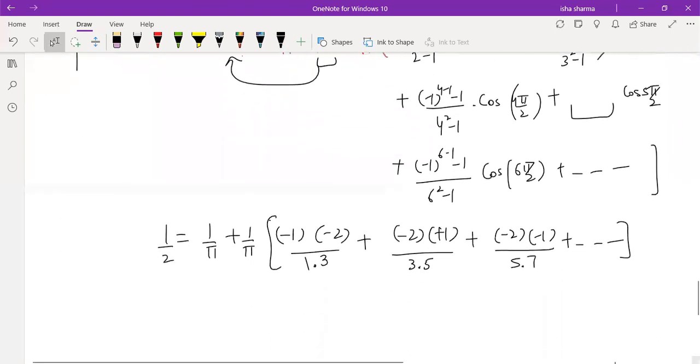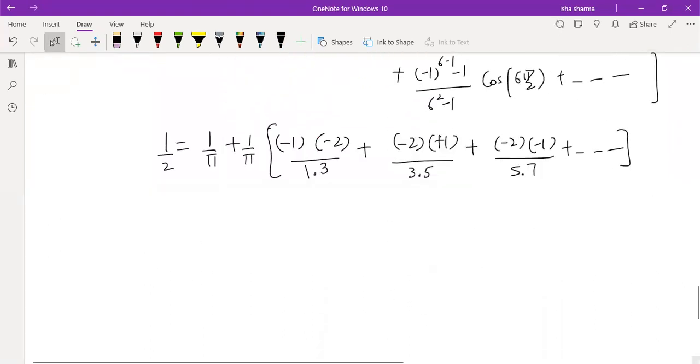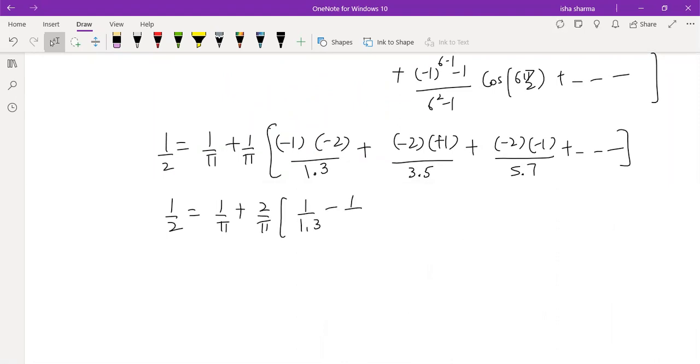So we just got our expression to simplify to this level. So 1 by 2 is 1 by pi. So 2 can be taken common outside, 2 by pi. And this is 1 over 1 into 3 minus this plus this. You will see that the terms will be alternatively coming negative and positive.